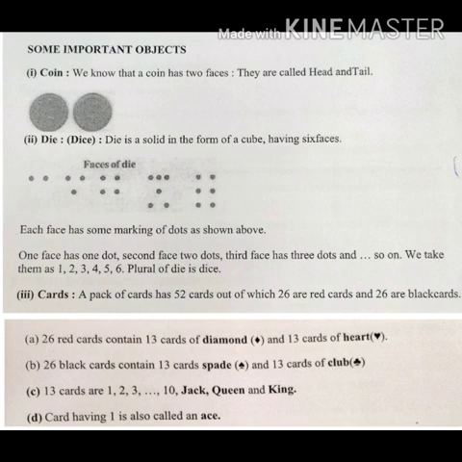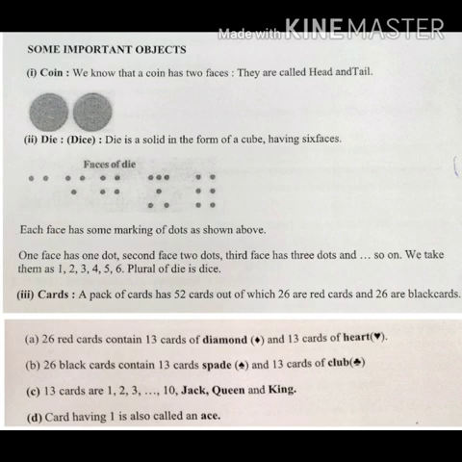The third one is card. A pack of cards has 52 cards in it. Out of it, 26 are red in color, red cards, and 26 are black cards. Now, out of these 26 red cards, 13 are diamond cards and 13 are heart. Diamond we say chaukat, heart we say lal. 26 black cards contain 13 cards of spade and 13 cards of club.